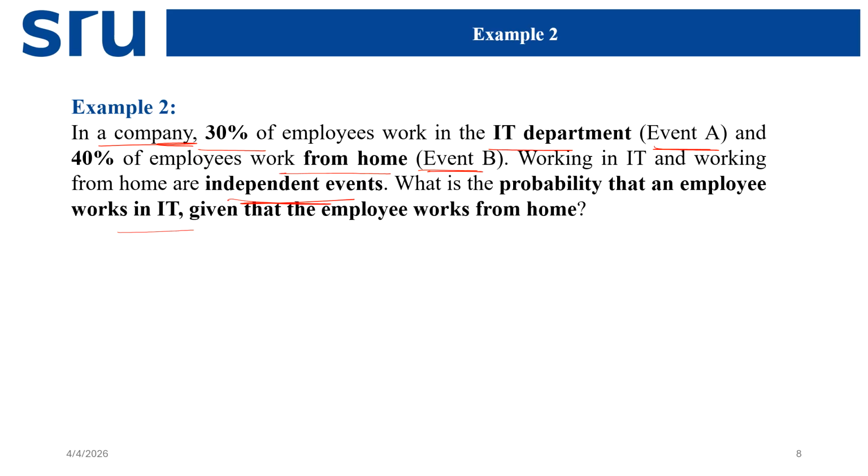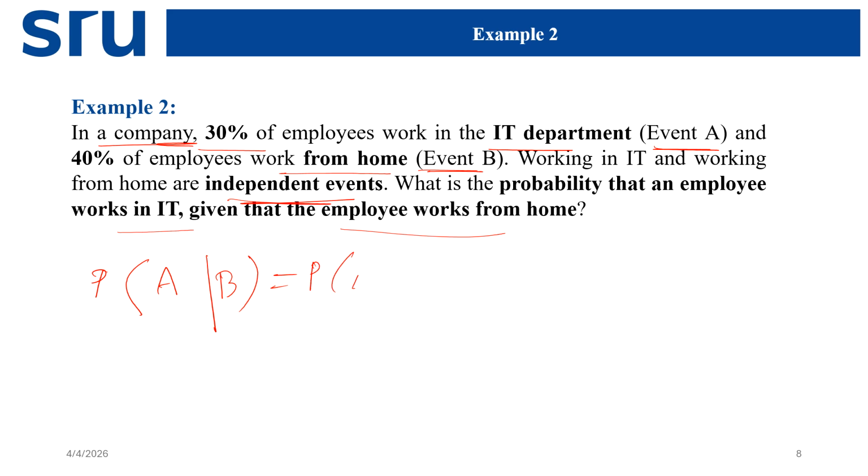So I have to calculate the probability that the employee works in IT, given that I have the information that the employee works from home. This is the thing I have to calculate. And I know that the probability of event A is not affected by the probability of event B because they are independent events.